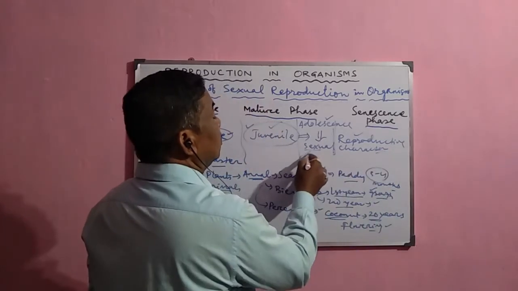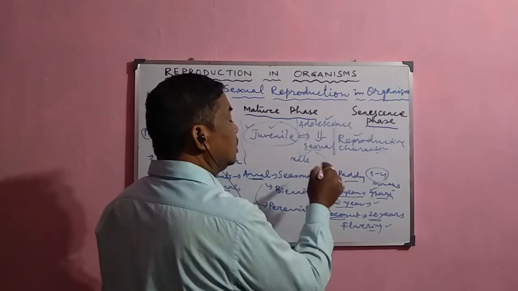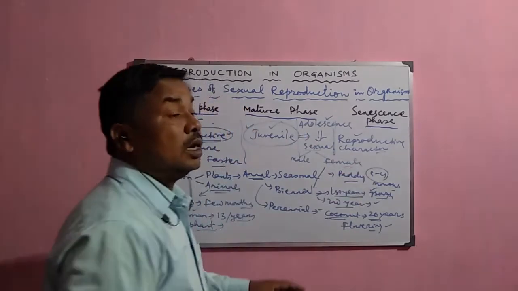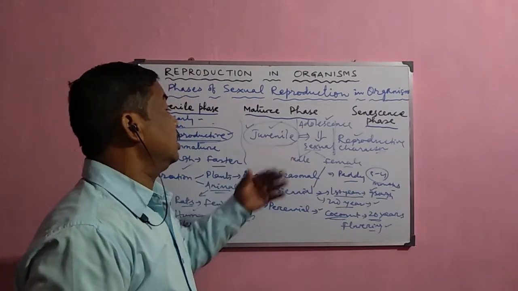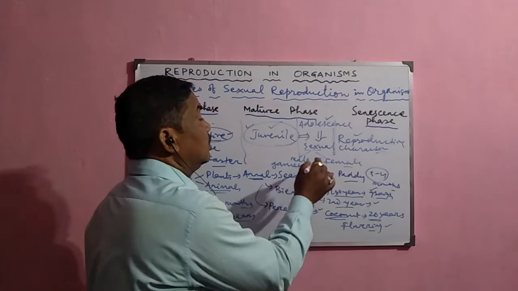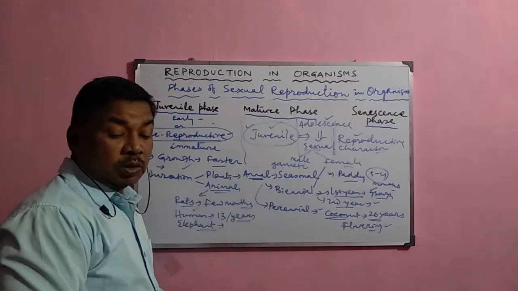In the case of males and females, they have different sexual characters, and these sexual characters develop in their body, and they gradually sexually mature, and the male gametes and female gametes start producing there. So that is why this is the first phase, that is called the juvenile phase.